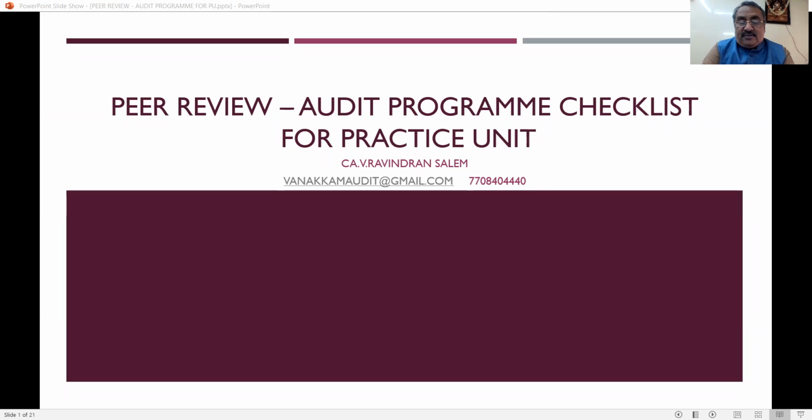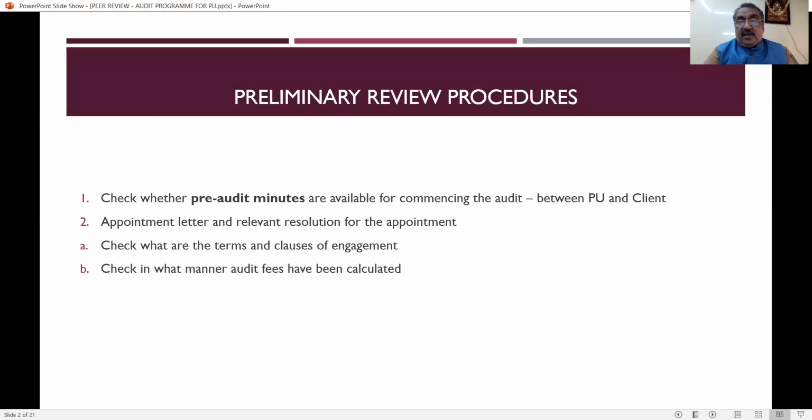Now we are going to see another very interesting topic, which is very much important in peer review. That is the audit program. It's a checklist that every practicing unit should have. So we are going to see the importance of the audit program, and this will be useful even to your private practice also. Because if you maintain the audit program like this, then you will be the winner of the practice.